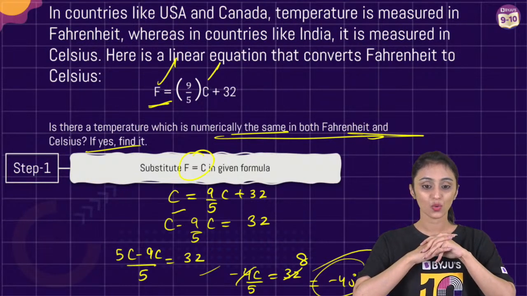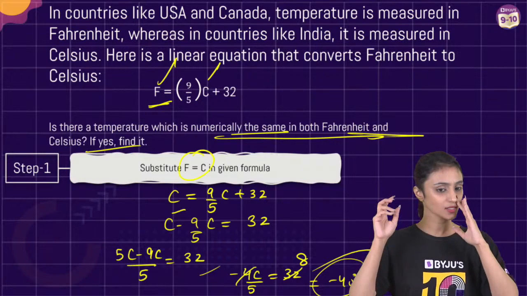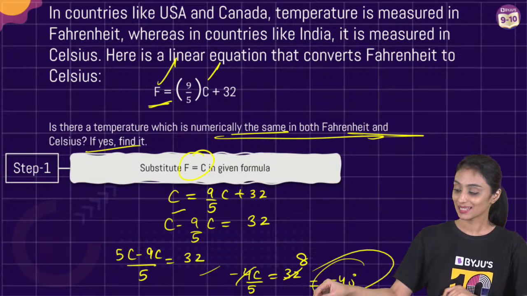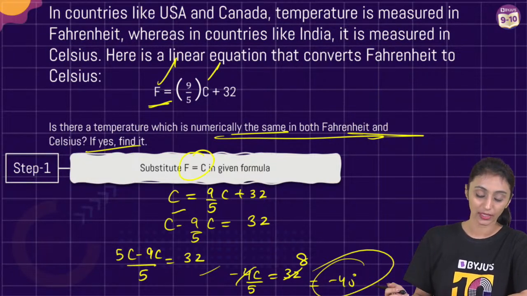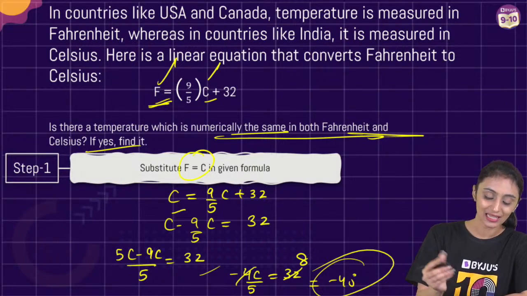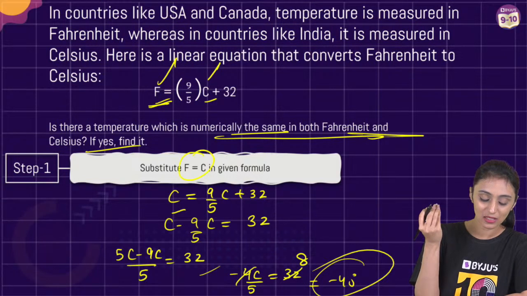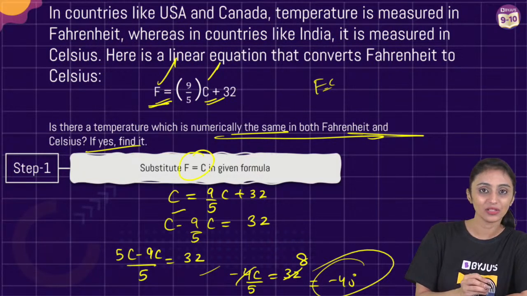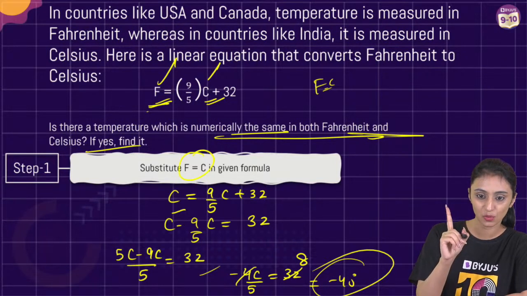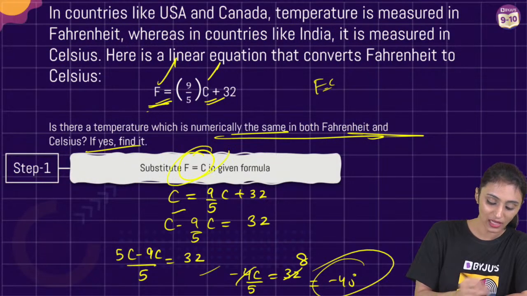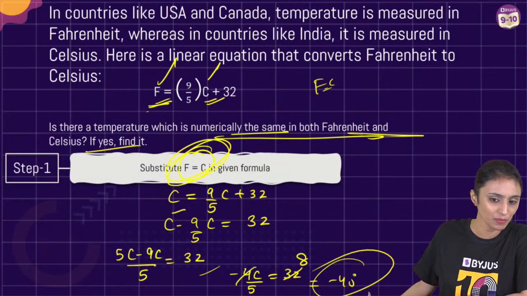Yes, Deepak. So question is specifying that this is not hard, Shivansh, this is simple. Understand this. Question is saying that both Celsius and Fahrenheit are equal, right? There is one temperature when they are equal, and we don't know what that temperature is. We are just basically substituting that F is equal to C. Either you can replace C with F or F with C. One of them has to be replaced, and then just simplify it. This is the main thing that we have to do here. After that, it's only simplification.